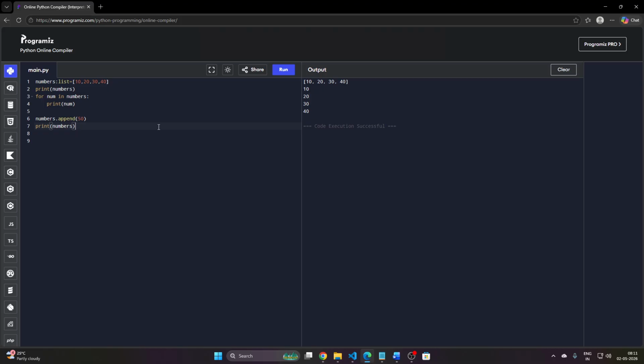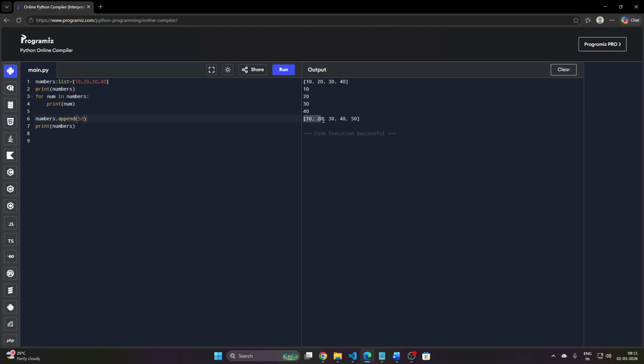So if I run this, you see the output. First of all, the original list is 10, 20, 30, and 40 for this line. Then using the for loop, I print the same list in another form. But after that, I use the append method to include 50 in the list, and then I print the list.